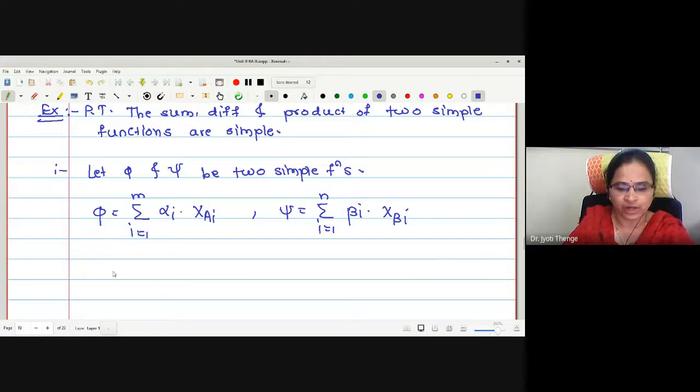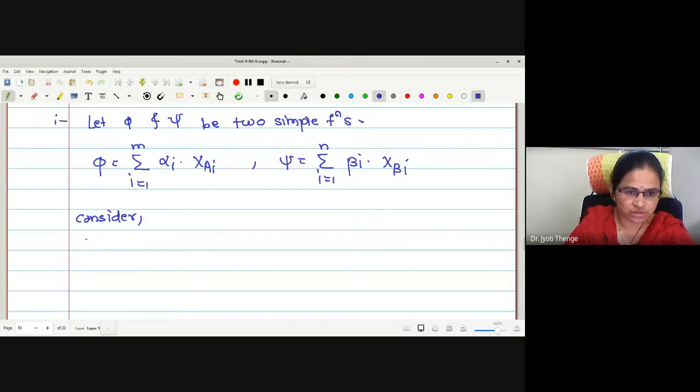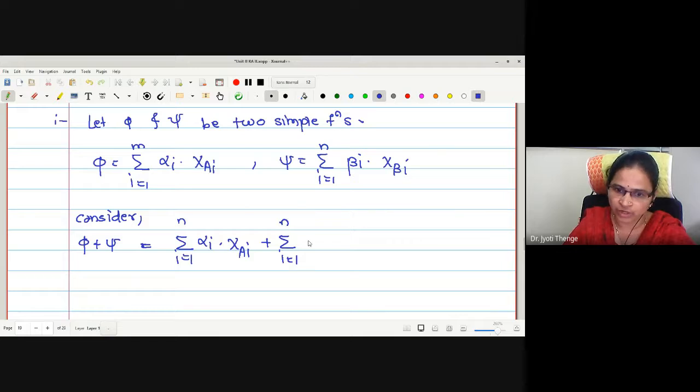Now let us consider the sum first. We wanted to consider phi plus psi. What is the summation? It is the sum over i from 1 to m of alpha_i chi of A_i, added with the sum over i equals 1 to n of beta_i times chi of B_i.